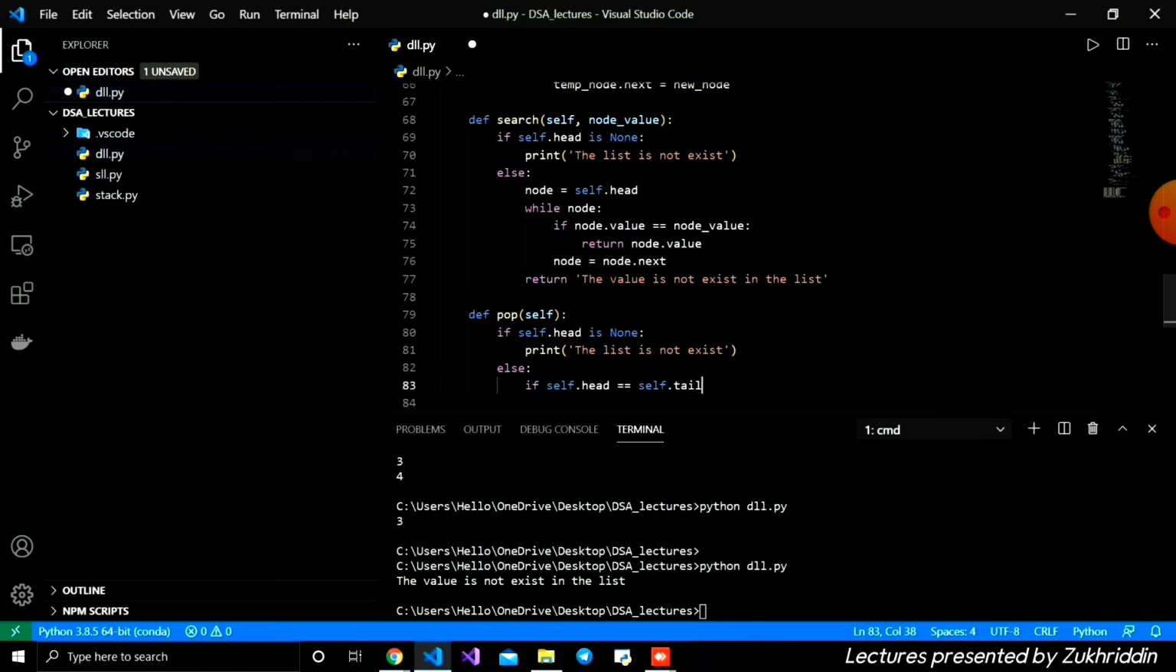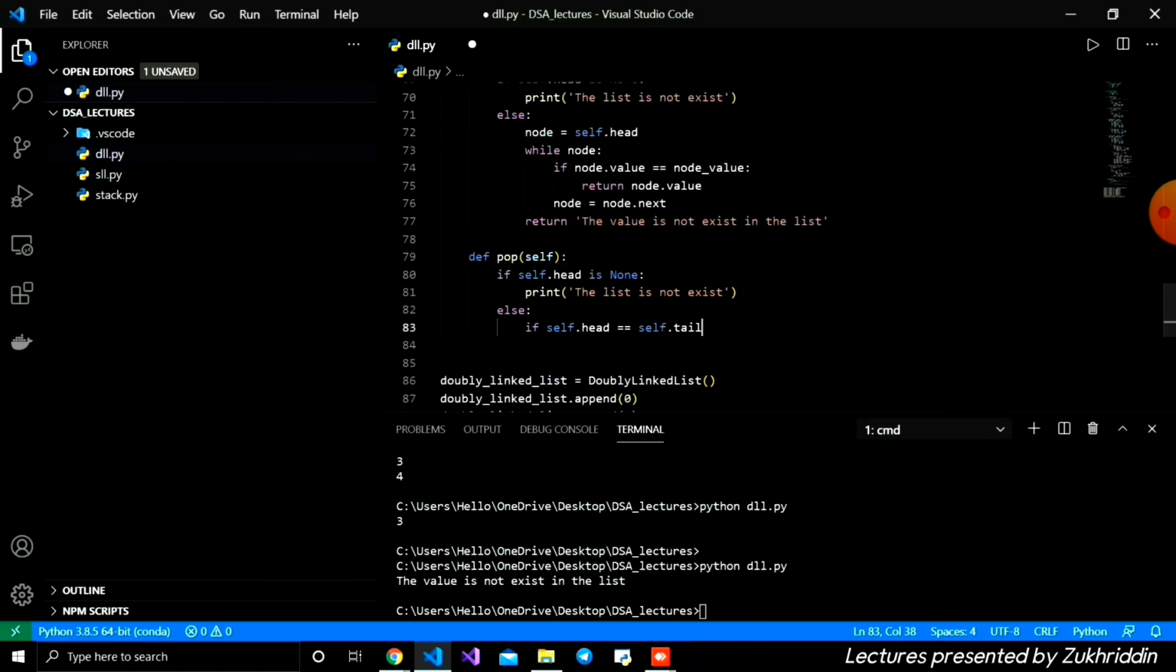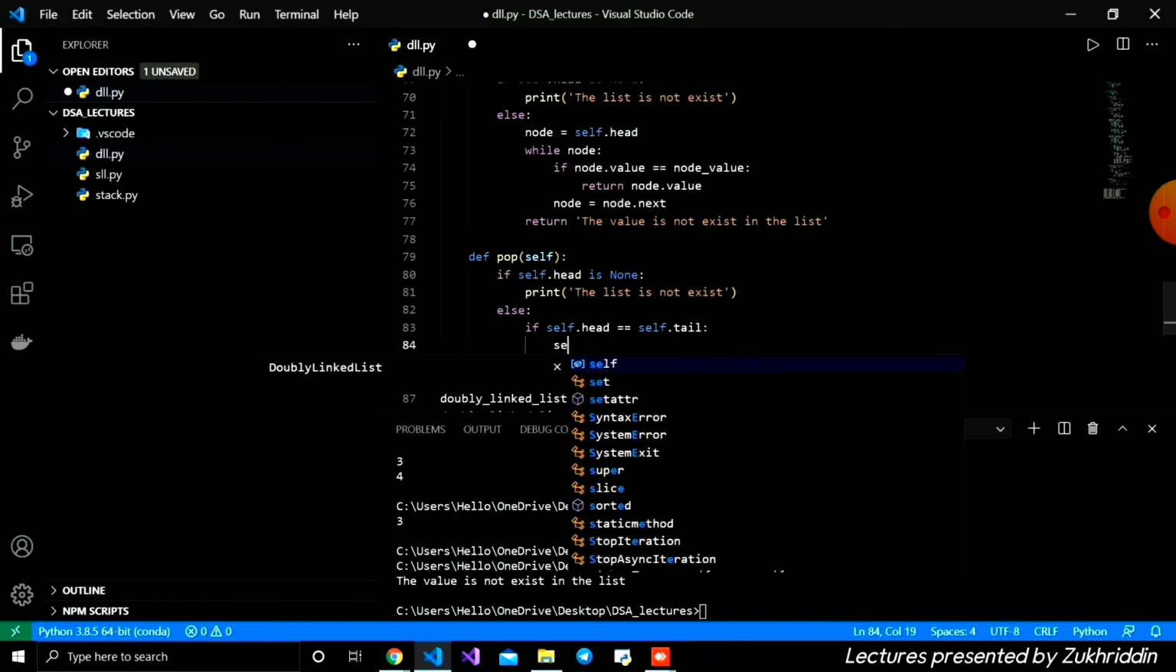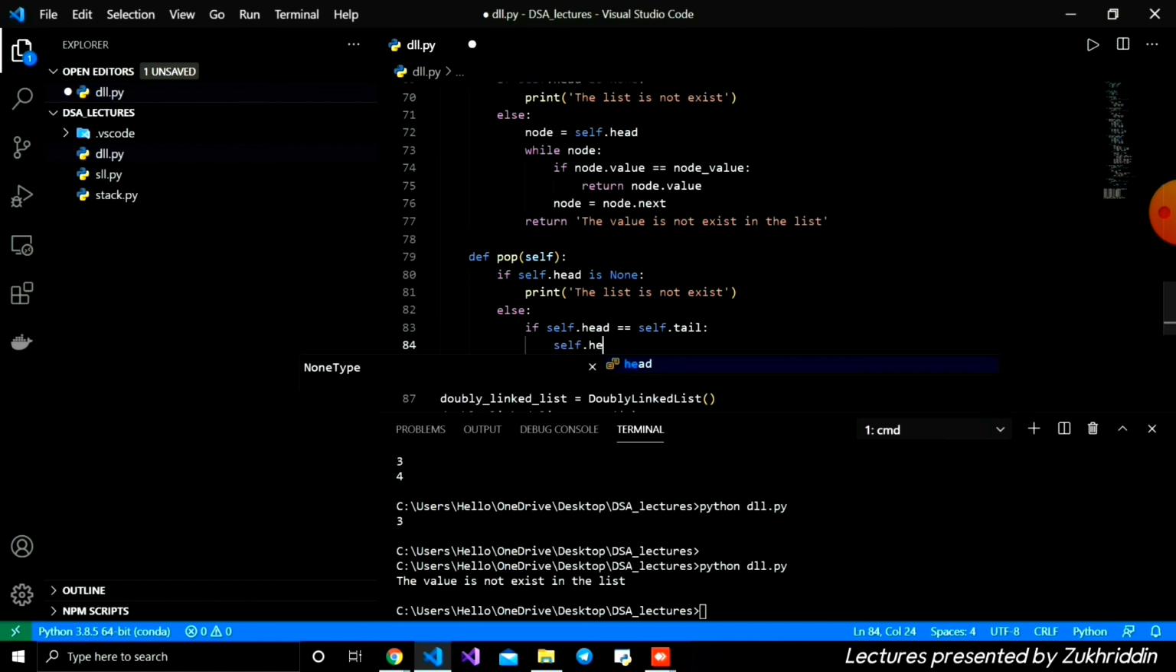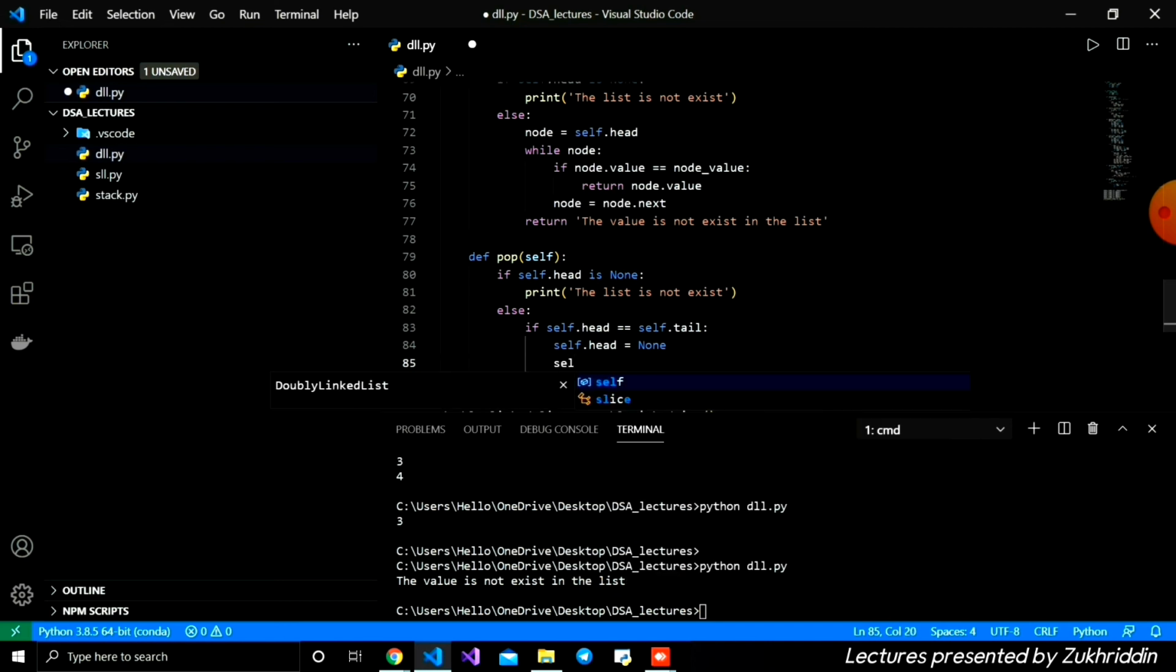It means we have only one node in our linked list, and if so, we'll write self.head is None. We are just disconnecting and updating all the references, because whenever we write self.head is None and self.tail is None, it means there is no reference to the node. It means the garbage collector will delete it. Self.tail is equal to None.